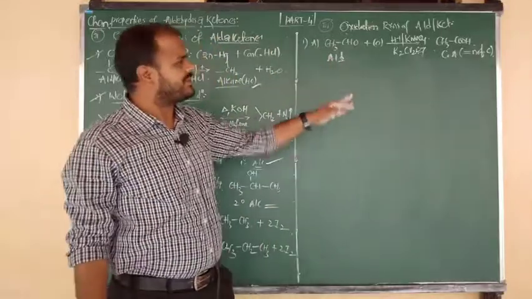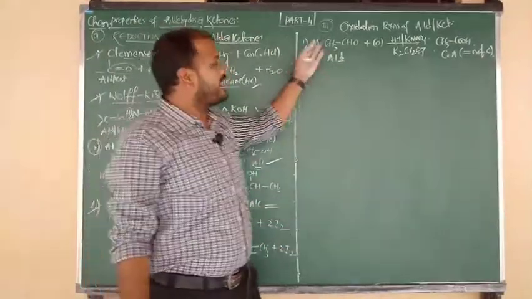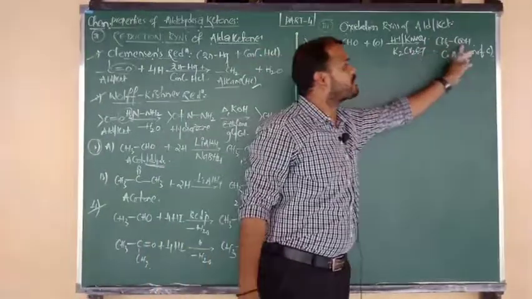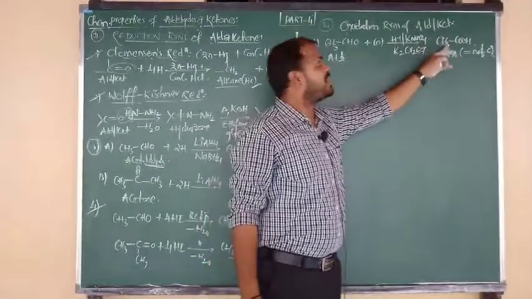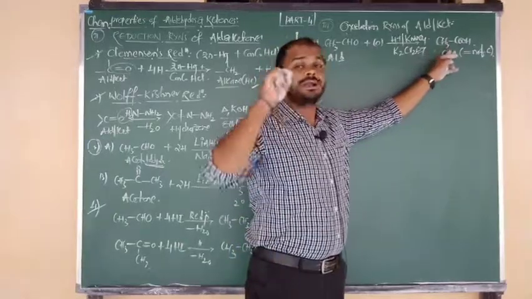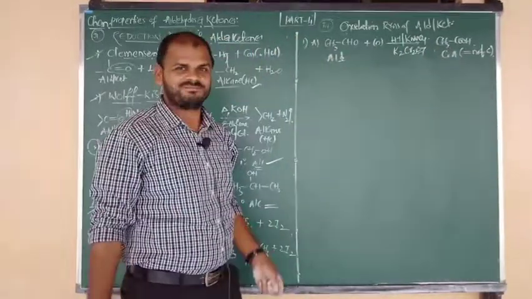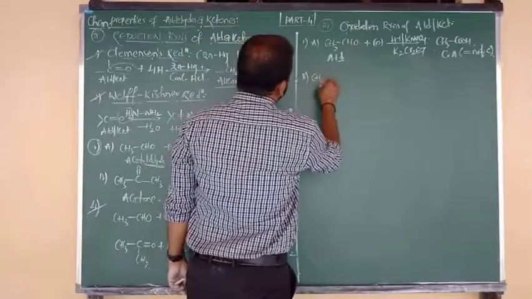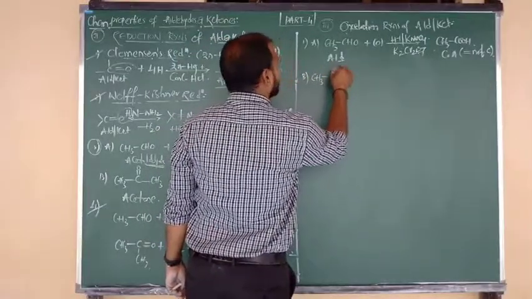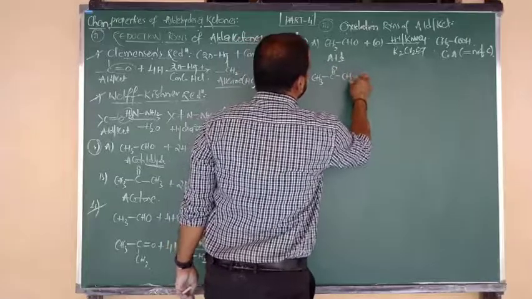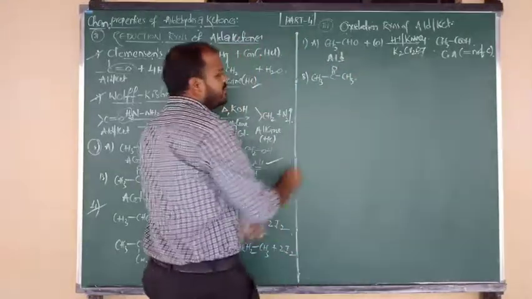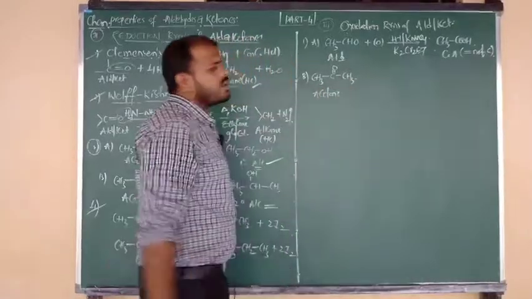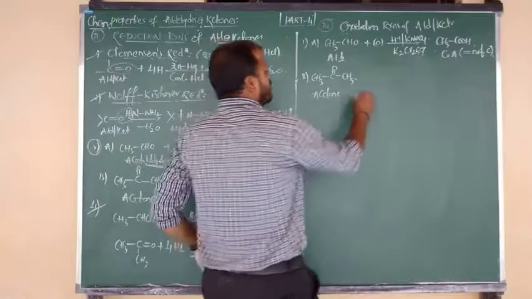Aldehydes upon oxidation with acidified KMnO4 or acidified potassium dichromate form carboxylic acids, but the carboxylic acid should contain an equal number of carbons with the aldehyde. That is a hint. Okay, B: CH3 bonded to C double bond O, again bonded to CH3. It is an example of a ketone, nothing but acetone.